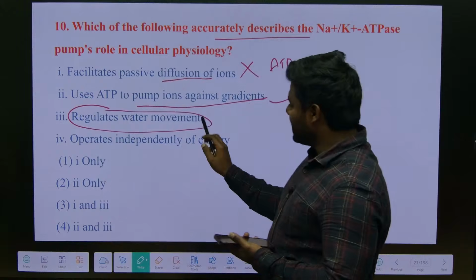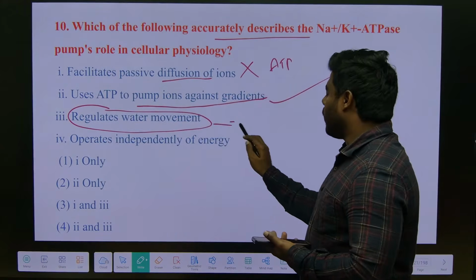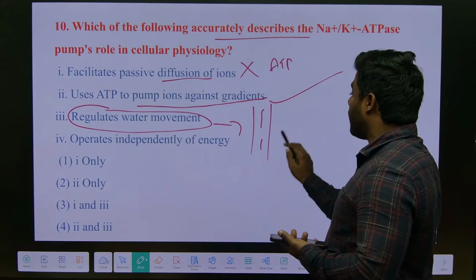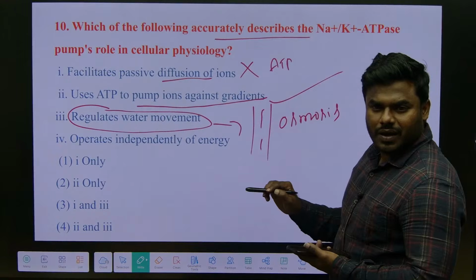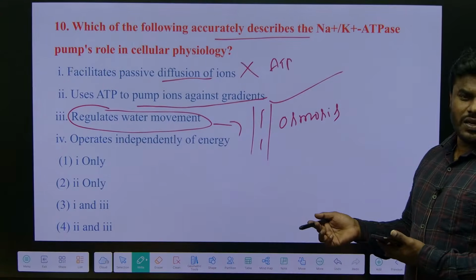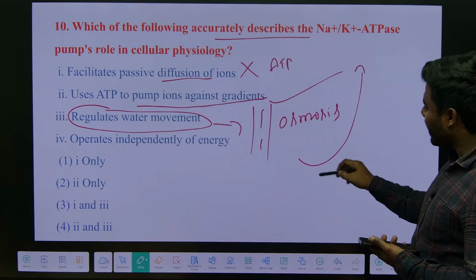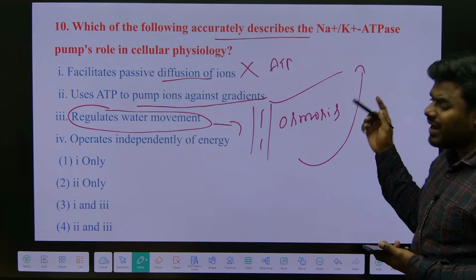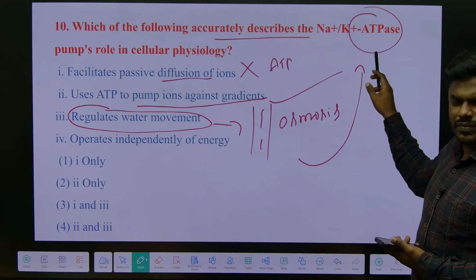See, you have to understand, they are not saying that it is involved directly in water movement. Water can be transported via aquaporins, but what is this mechanism? Osmosis. Now, what is called osmosis? Movement of molecules from higher to lower. What do we call it? A gradient. Correct? That gradient can be created by using ATPases. You are getting the point.